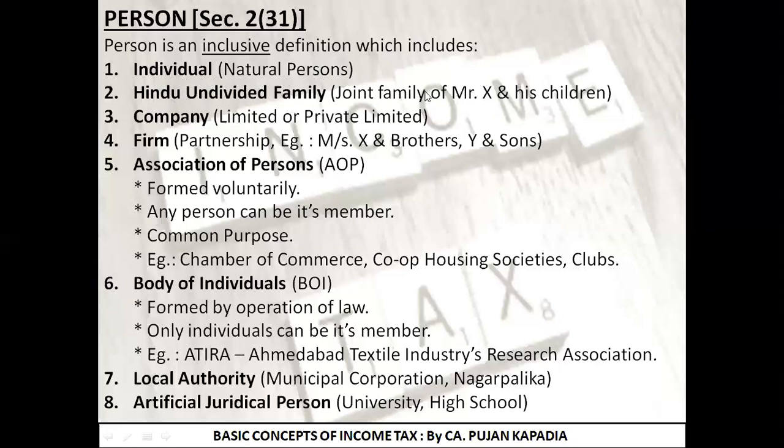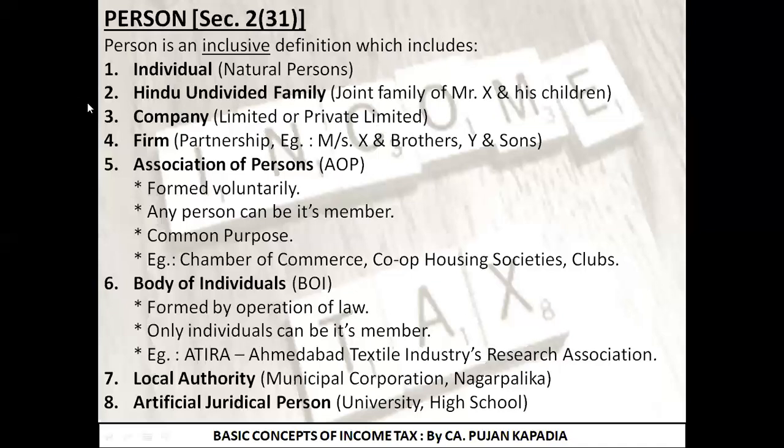Second is HUF. If you come across the word family of Mr. X and Mrs. X or Mr. X and his children, it is going to be the part of HUF. Third is company. The trigger word was ended by limited or private limited. It is going to be the part of the company, like Reliance Industries Limited, Tata Steel Limited. All these are the example of company.